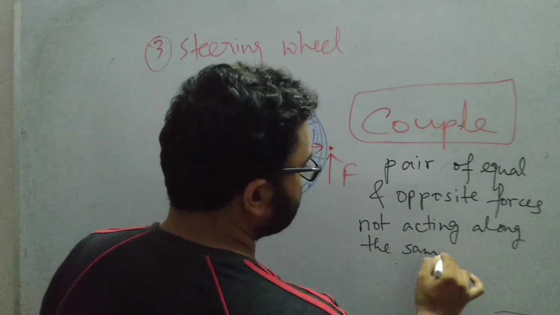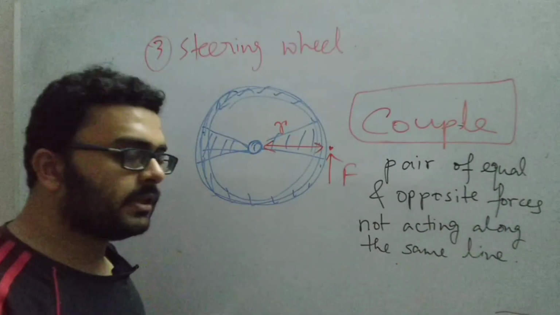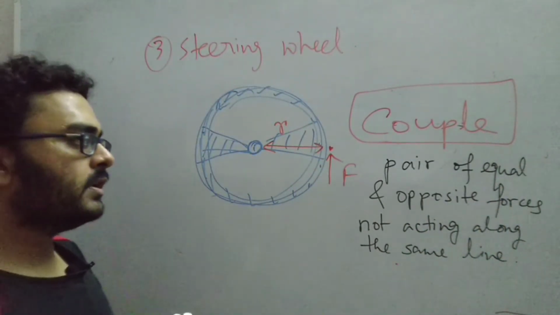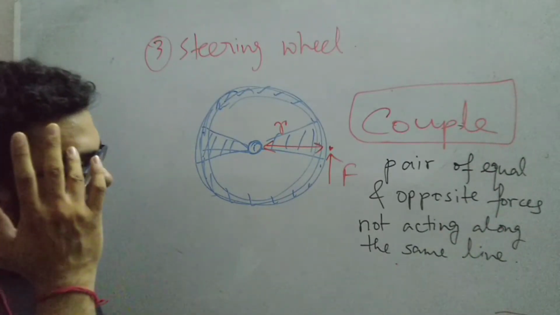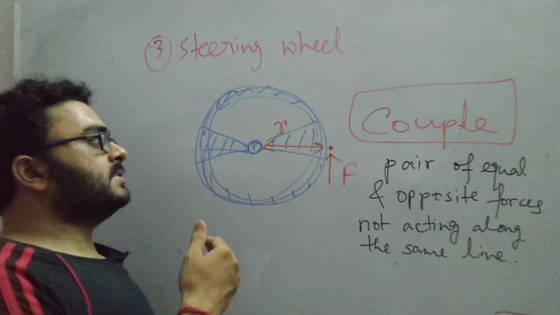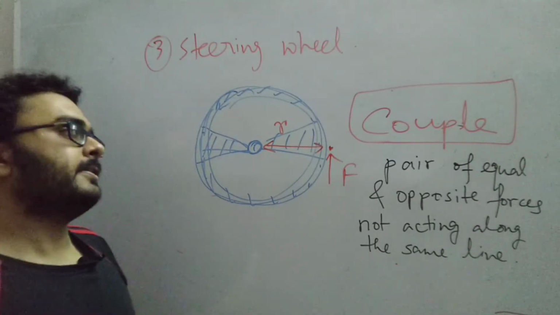So this is what we call a couple: a pair of equal and opposite forces not acting along the same line. In English literature it might have some different meaning, but in physics the meaning is totally different.